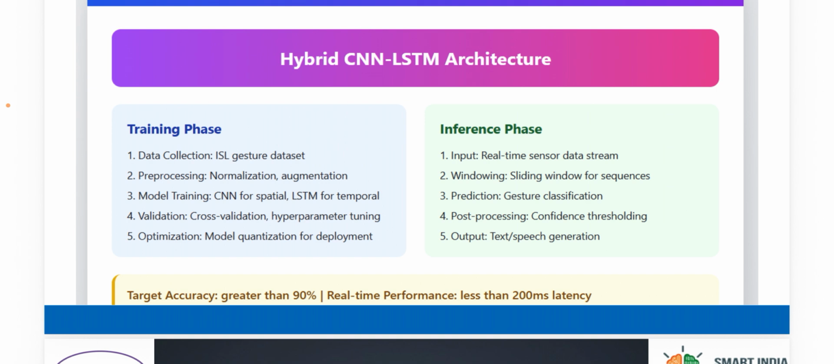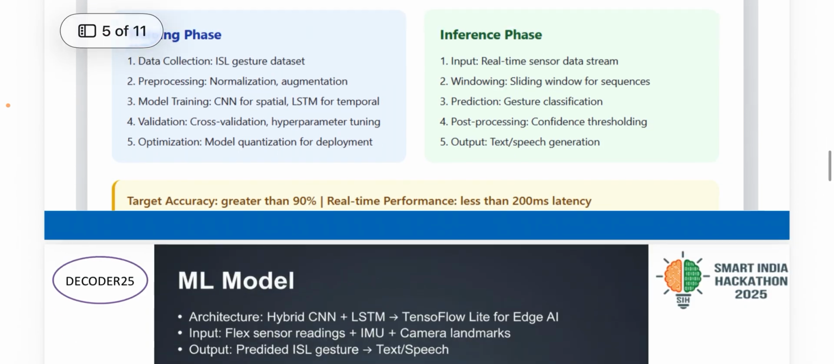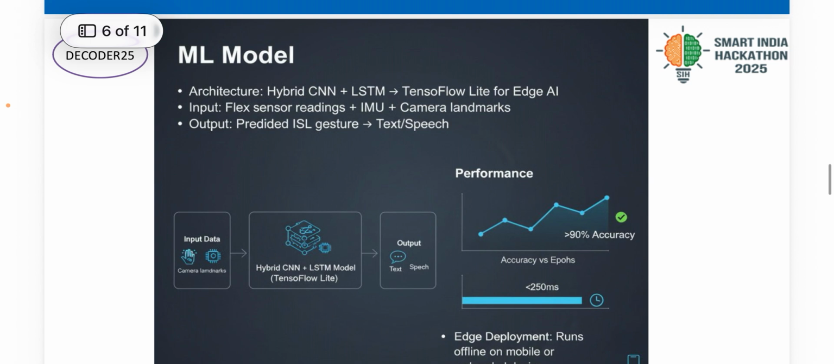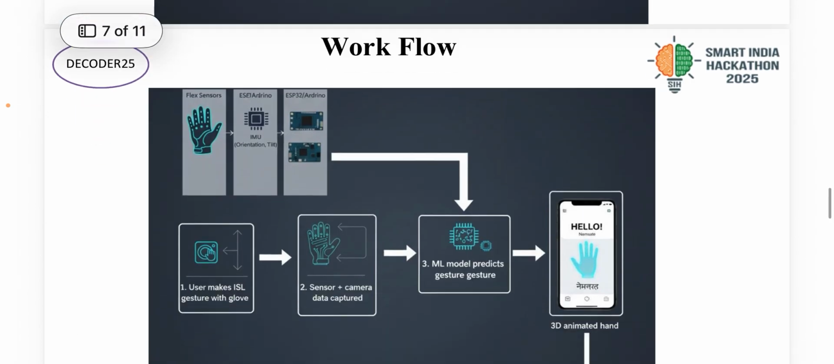Validation includes cross validation, hyperparameter tuning, optimization, and model quantization for deployment. The inference phase includes input, windowing, prediction, post processing, and the output. The ML model uses the architecture of CNN plus LSTM, and TensorFlow Lite for the Edge AI part. Input includes the flex sensor reading plus IMU and the camera landmarks, and output is the ISL gesture in the form of text, speech, or 3D animation.